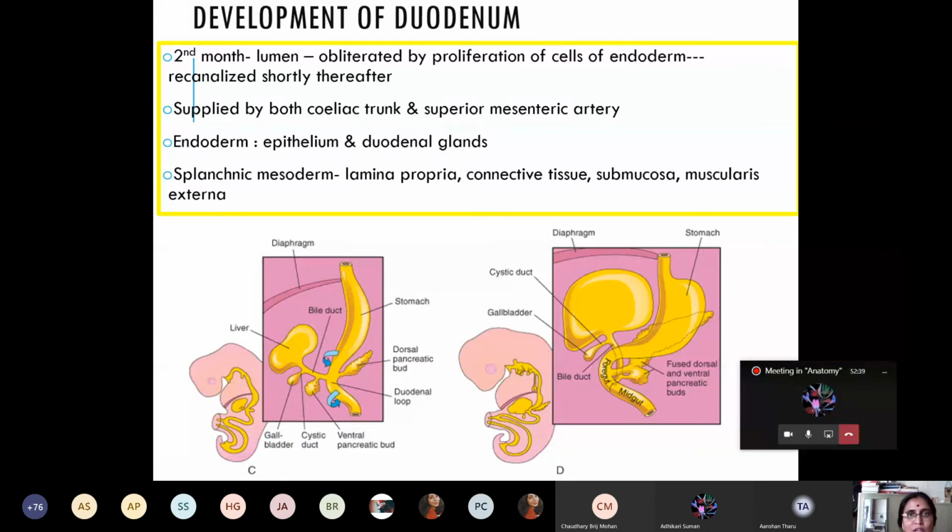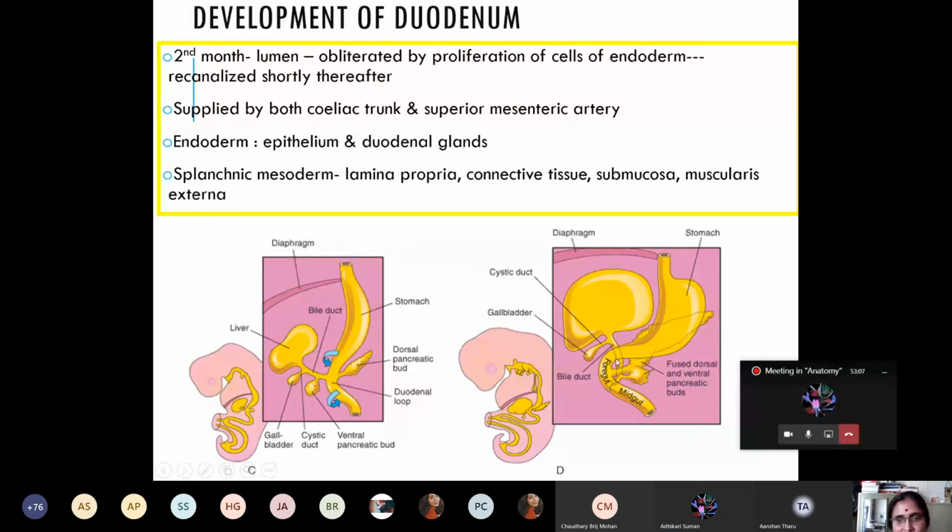Are you confident how the duodenum, which was intraperitoneal during development, became retroperitoneal? What is the reason for the formation of the retroperitoneal position of the duodenum? Can anybody say this? Rotation of the gut tube towards the right side, and the fusion of, you can see in the picture, fusion of pancreatic buds.